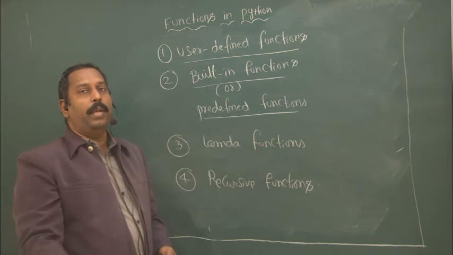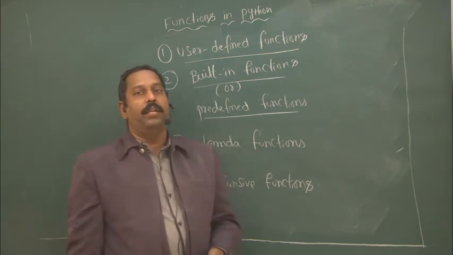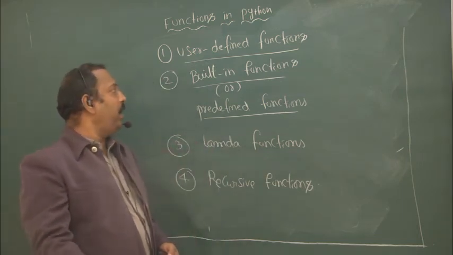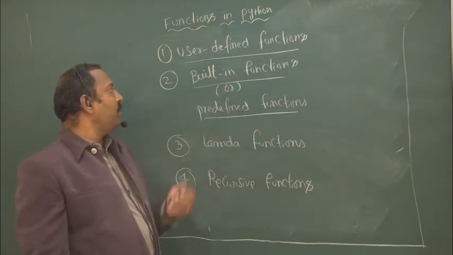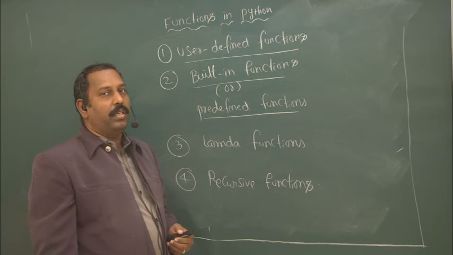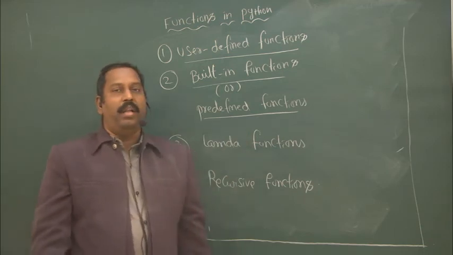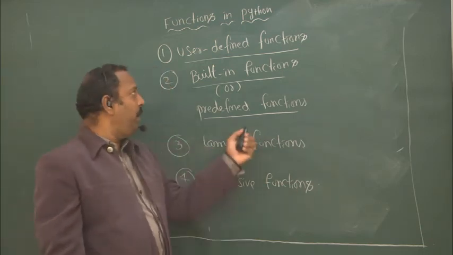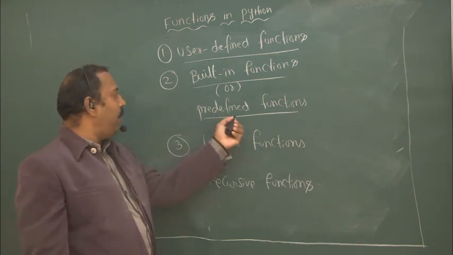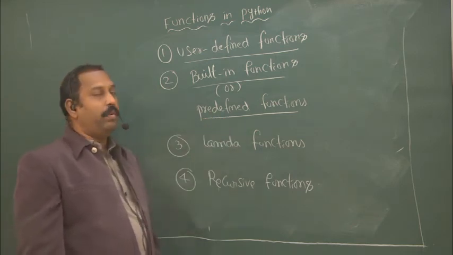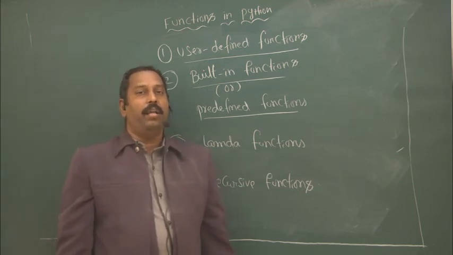That means already defined and compiled. Those functions are called built-in functions, and we can call it as a predefined function. Another name for built-in functions is predefined. That means already defined previously, that's why it is called predefined functions.